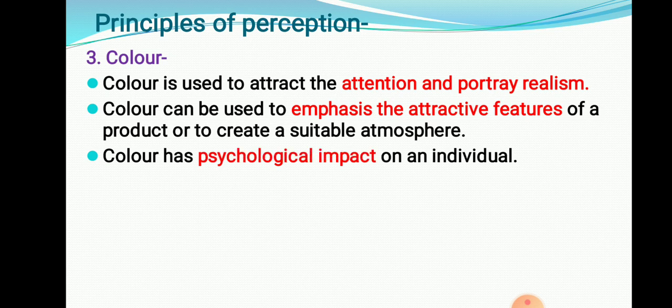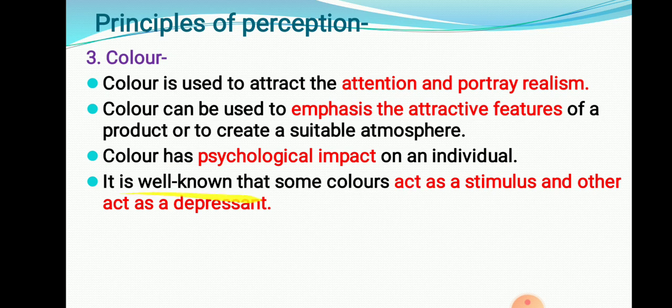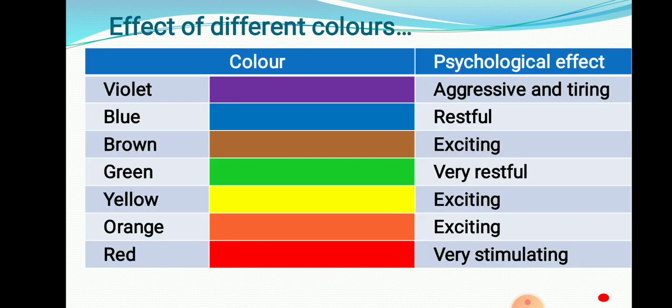Color has a psychological impact on an individual. It is well known that some colors act as a stimulus, while others act as a depressant. They do not stimulate us. For example, here you can see violet. You can see the color, how it is, and what the psychological effect is.